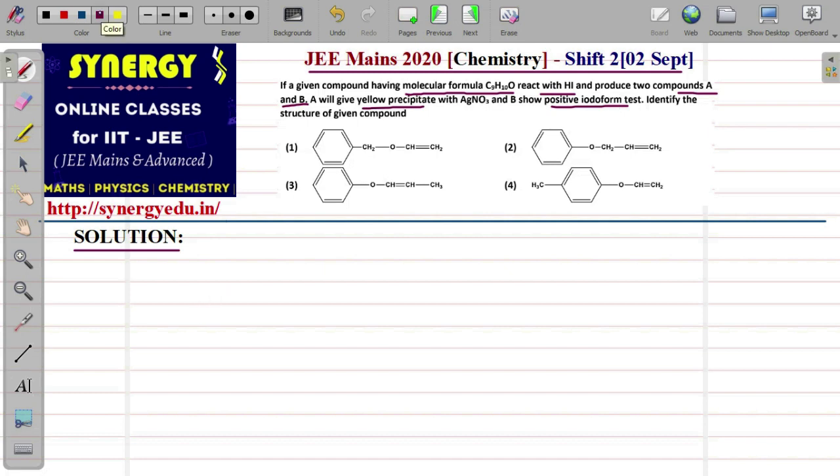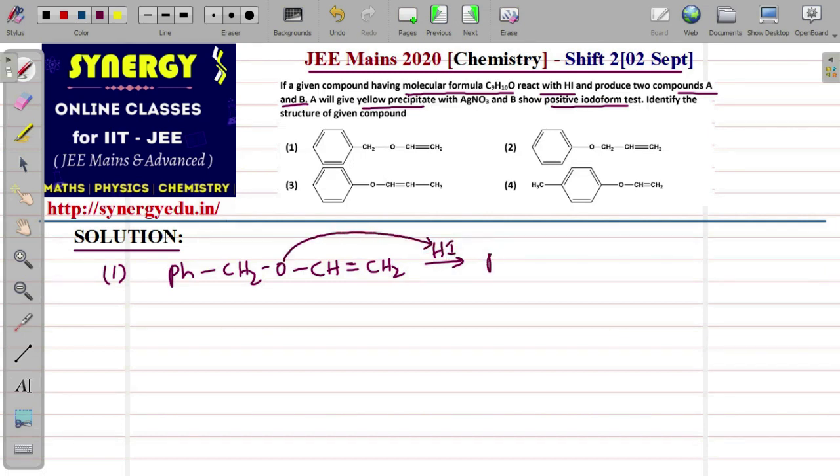Now here the easy approach is going by the options. If you take the options, then the time consumed will be less. For example, if I take the first option, what is given? Ph is given and CH2O CH double bond CH2. Now in this, when HI attacks, oxygen will attack the hydrogen. It will get protonated in this manner.